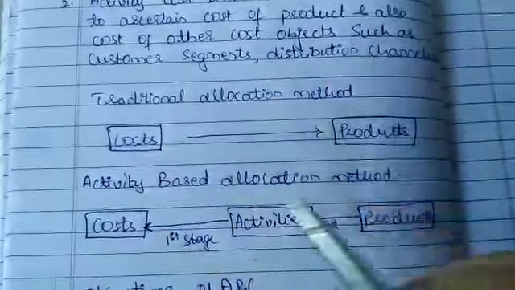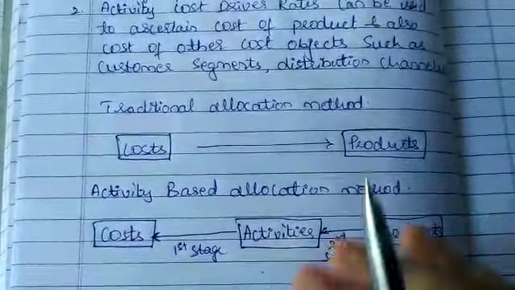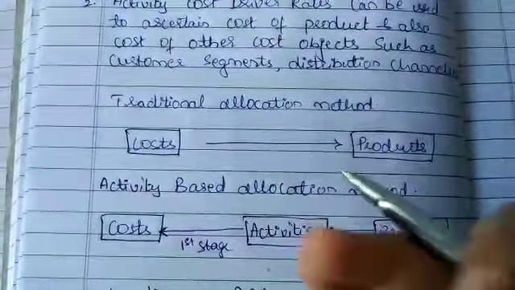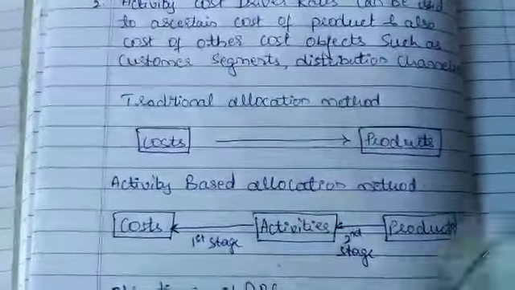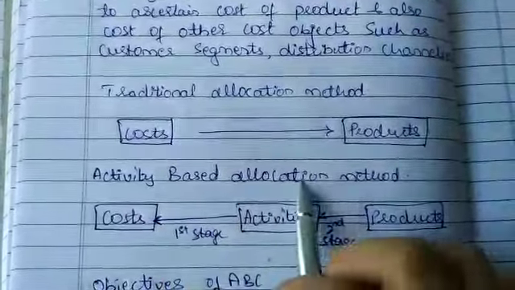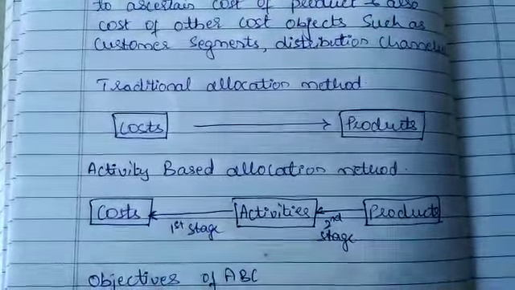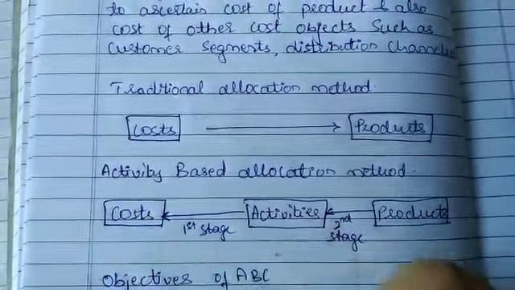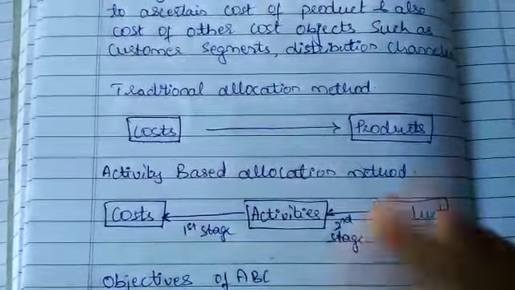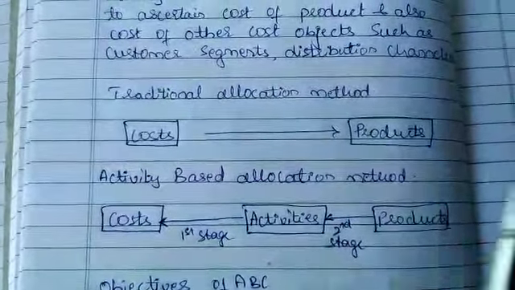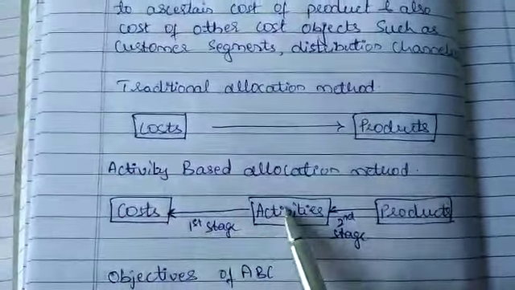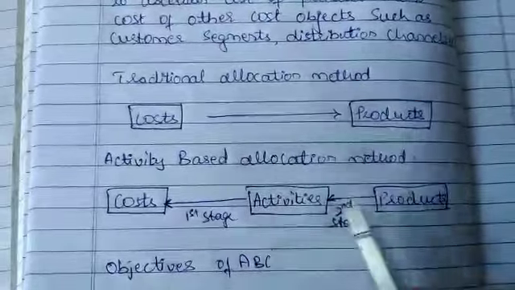This is applicable only to a small scale business, because they will have fewer types of products and the differentiation between products will not be high. If it is a higher case, then you have to go for the activity based allocation method. Depending on the activity, they allocate the cost. So the total cost is differentiated by activities, and then again by product: cost, activities and product.